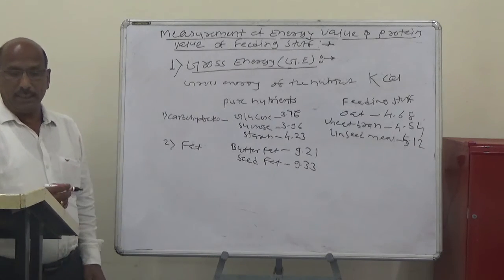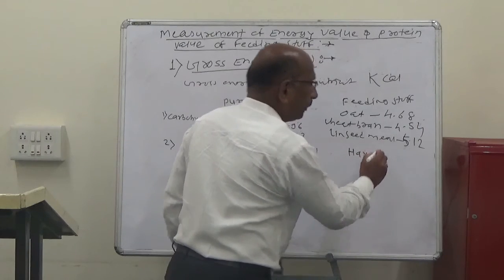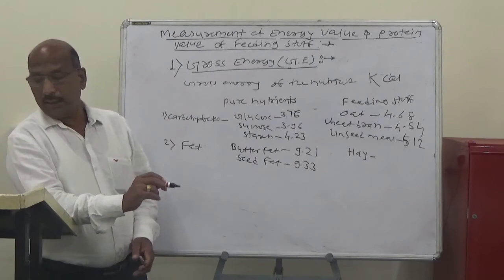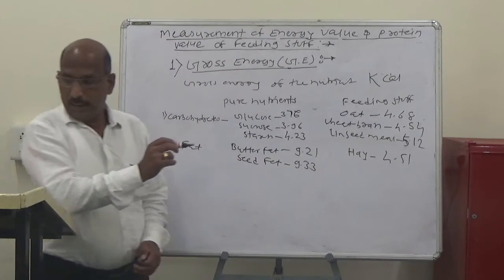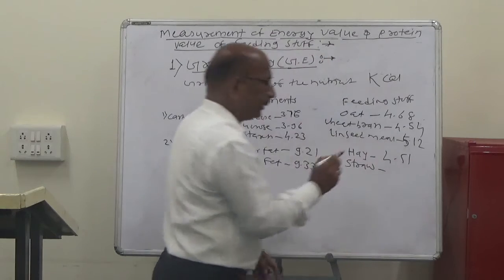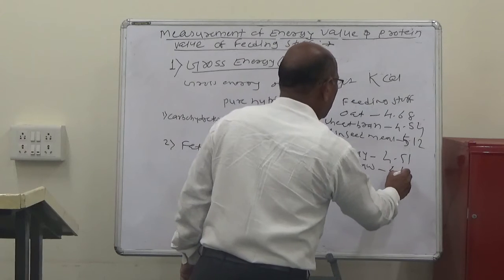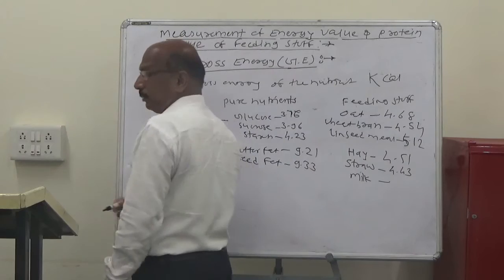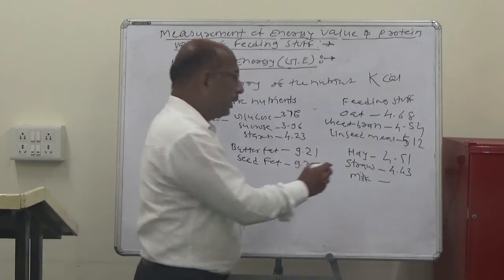And in case of the hay, which is generally prepared from the grasses, the hay is about 4.51, and in case of the straw, the straw is about 4.43. This is in case of the milk, so in case of the milk it is about 4.43.